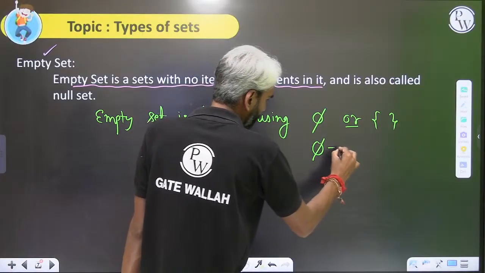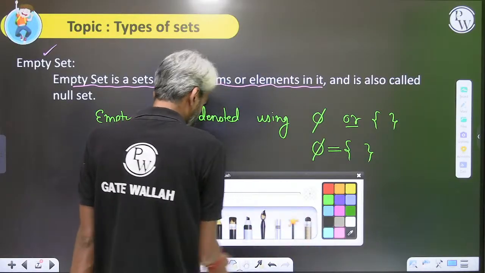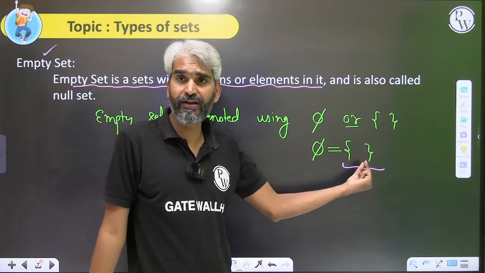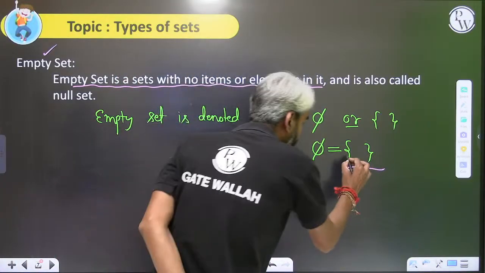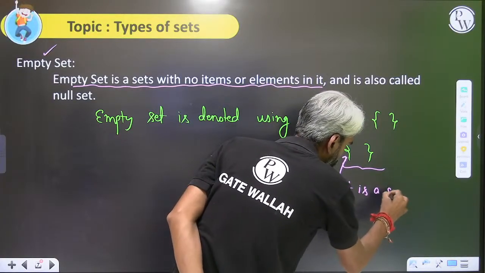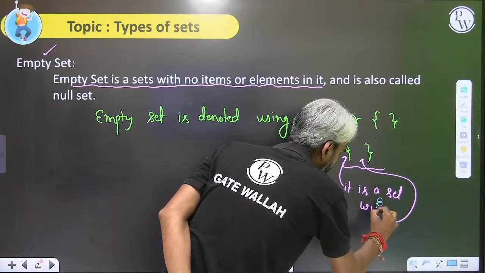What exactly is phi? You will understand the meaning of this. What is this? This is actually a set. Do we have any element in this set? No, it is a set with no elements in it.